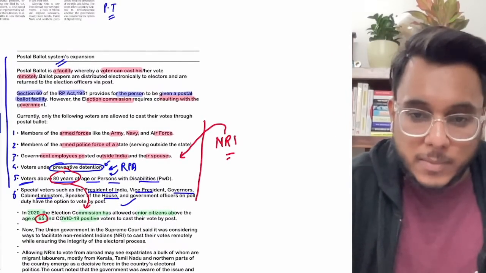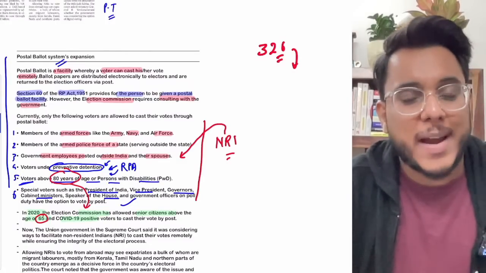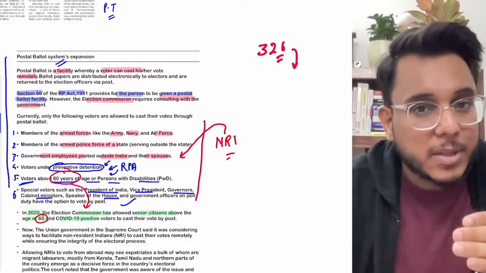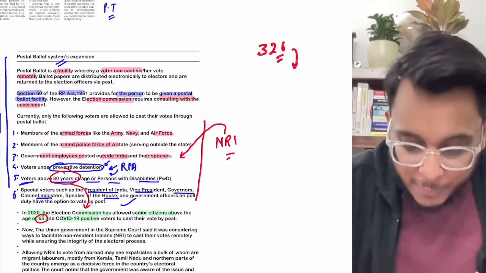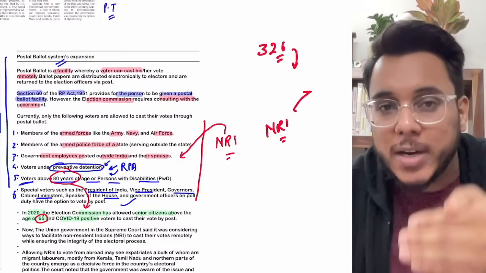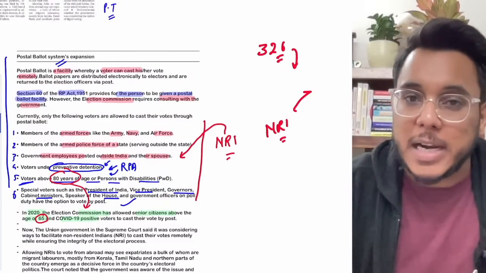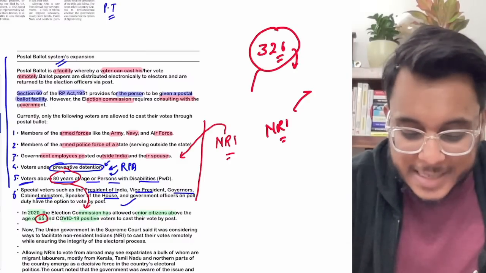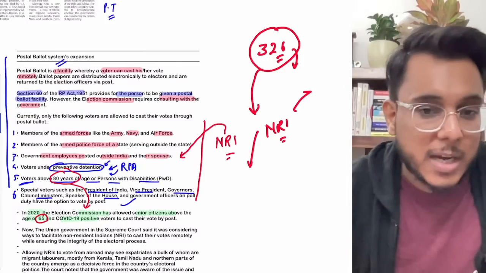When we talk about Article 326, Article 326 provides that nobody's name can be excluded from the electoral rolls, and it provides the constitutional right to vote. But many times the NRIs living outside India are poor workers. They cannot simply fly back to the country just for voting. So Article 326, which provides the constitutional right to vote, is getting violated for the NRIs, particularly the poor workers who are posted in the Gulf countries and such.